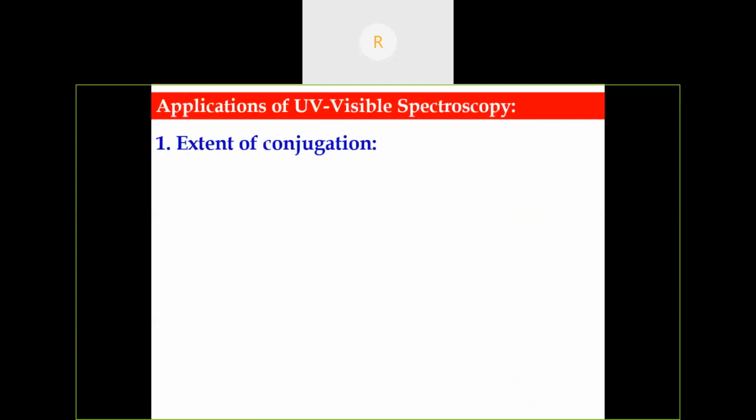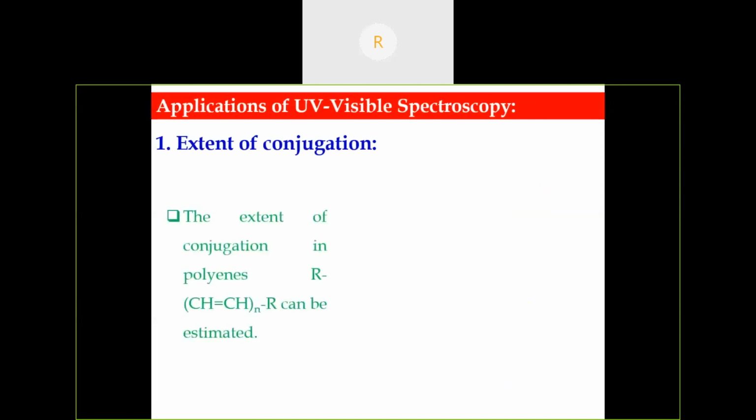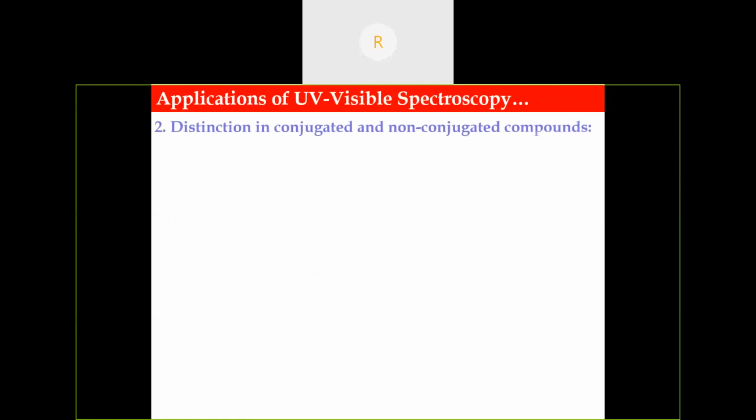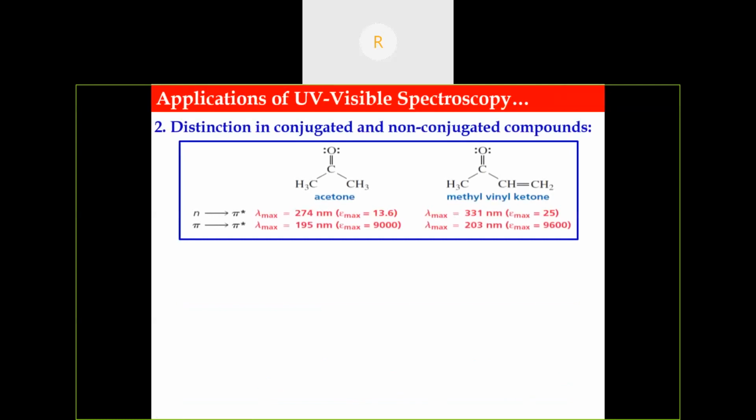Then applications of UV visible spectroscopy. We can study the extent of conjugation using UV visible spectroscopy. From the UV spectra, for the polyenes, if the number of carbon atoms increases from 3 to 4, 4 to 5, there is a redshift. So we can easily study the extent of conjugation using this spectroscopy. Then another application is the distinction between conjugated and non-conjugated compounds. This example we have already seen: unconjugated acetone, then methyl vinyl ketone, an alpha beta unsaturated ketone. So we can easily distinguish between conjugated and non-conjugated compounds.